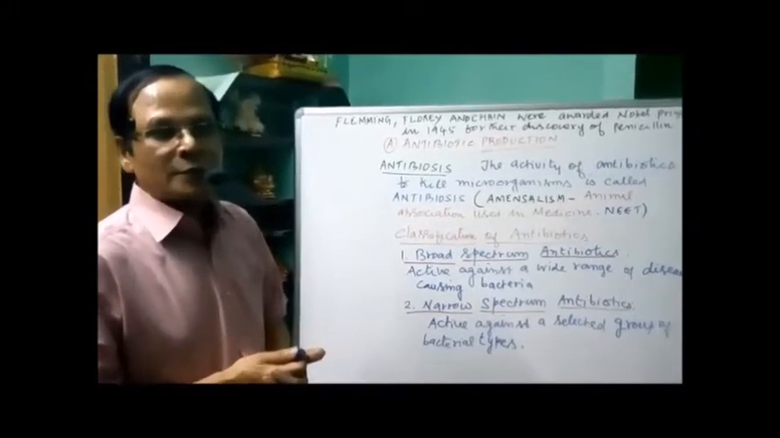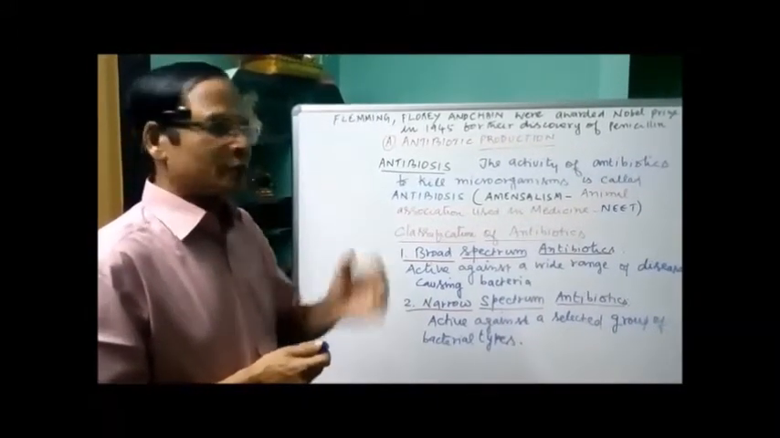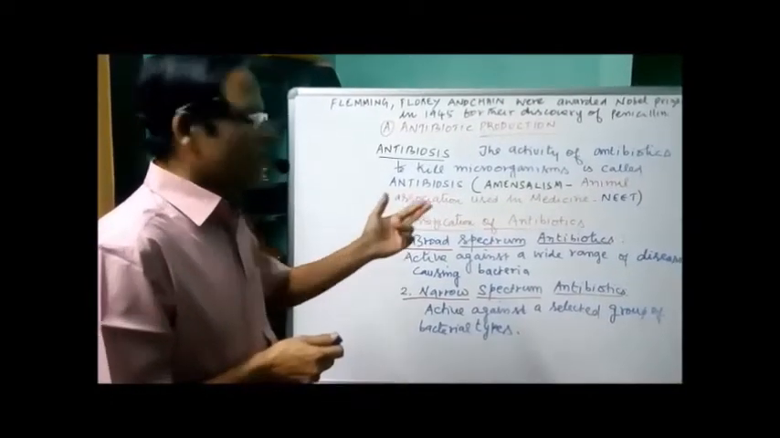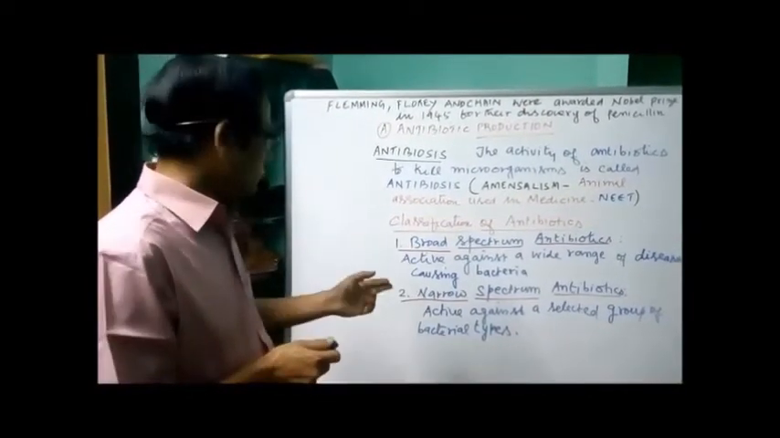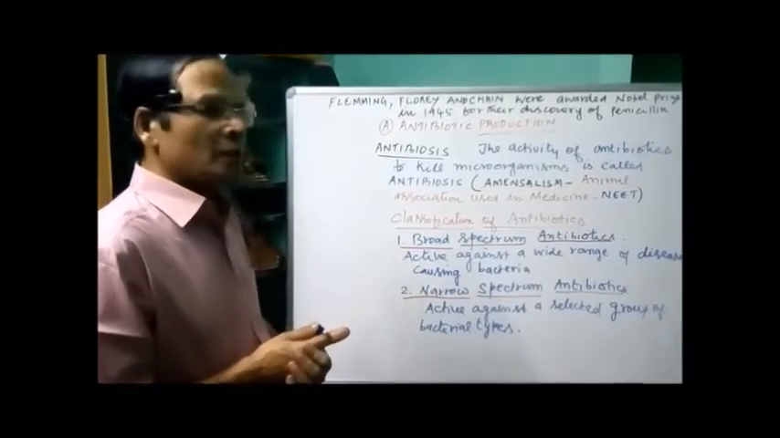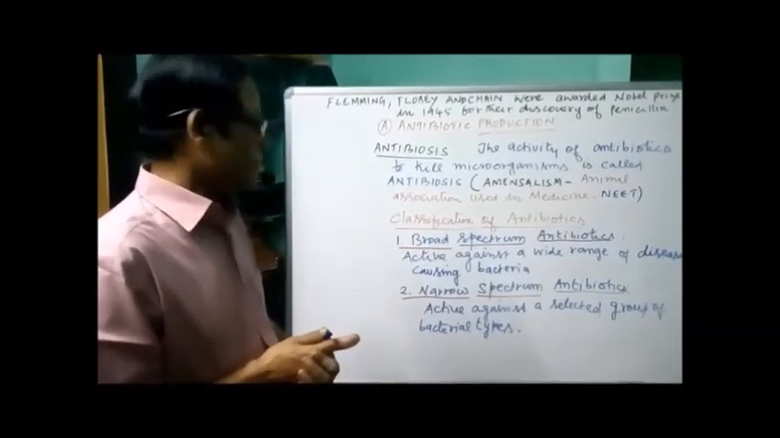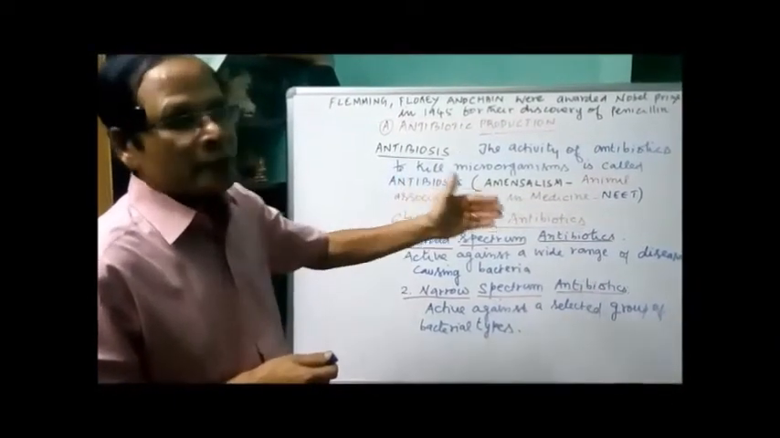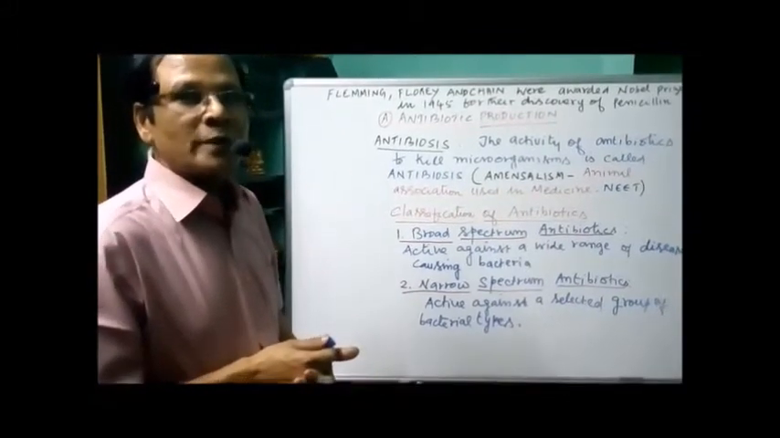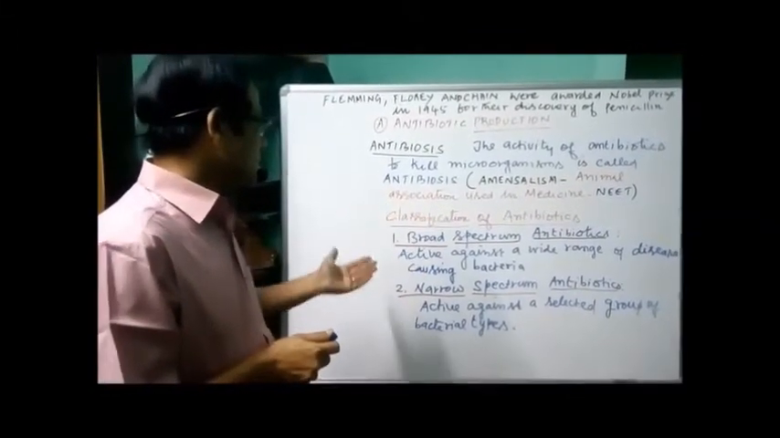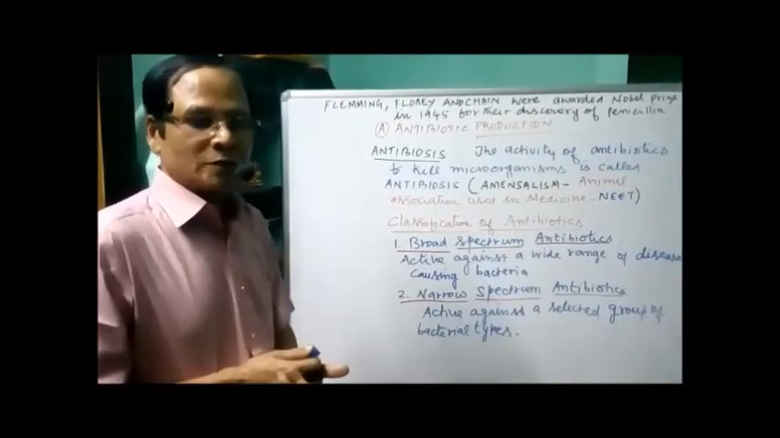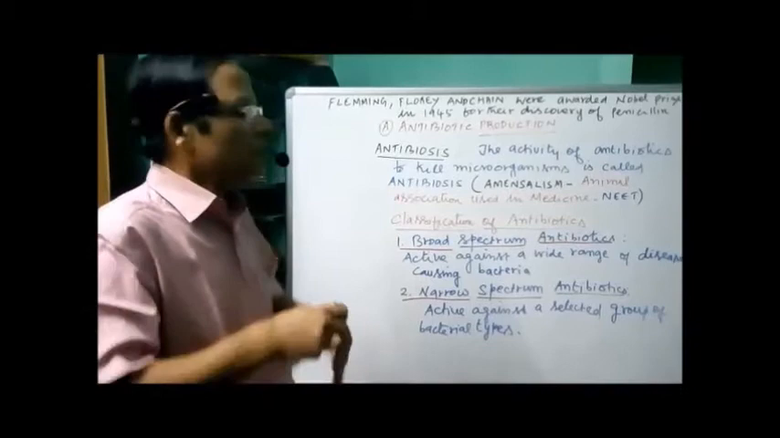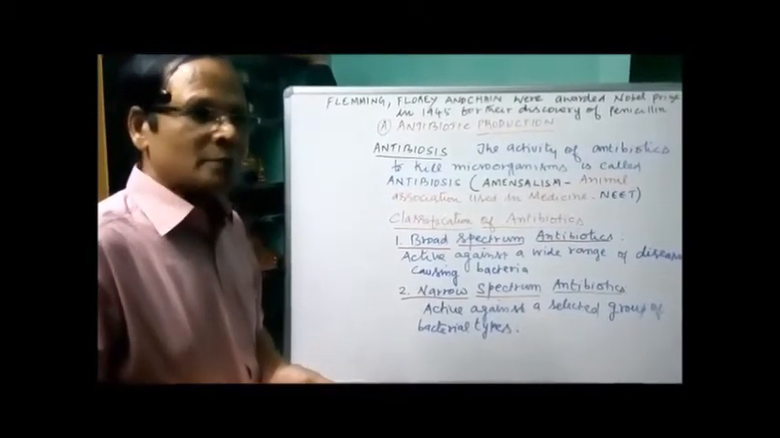Now what are the types of antibiotics based on their activity? That is a classification of antibiotics: one, broad spectrum antibiotics, and another, narrow spectrum antibiotics. So what are broad spectrum antibiotics? These antibiotics are active against a wide range of disease causing pathogenic bacteria. They have the ability to attack major types of disease causing bacteria.